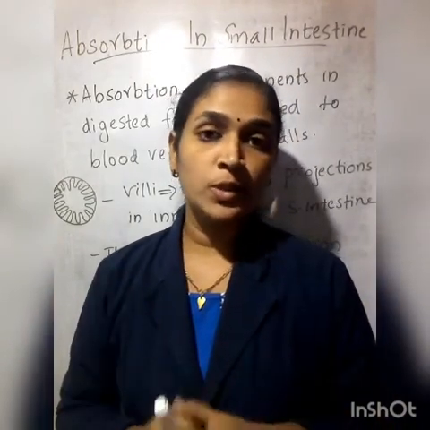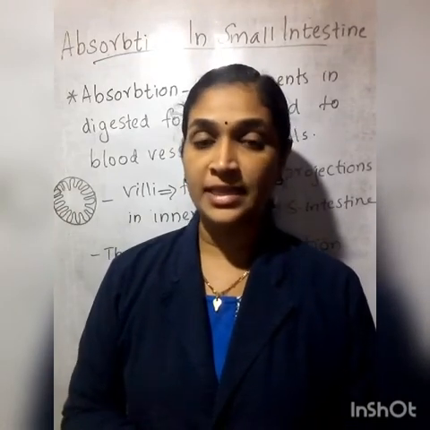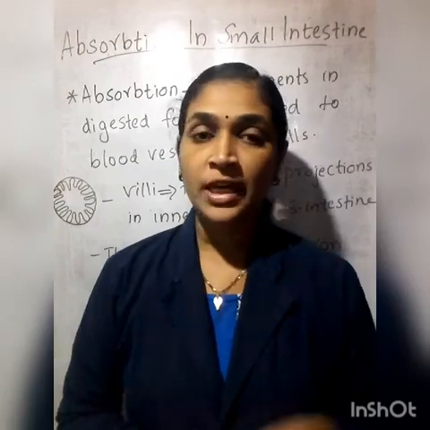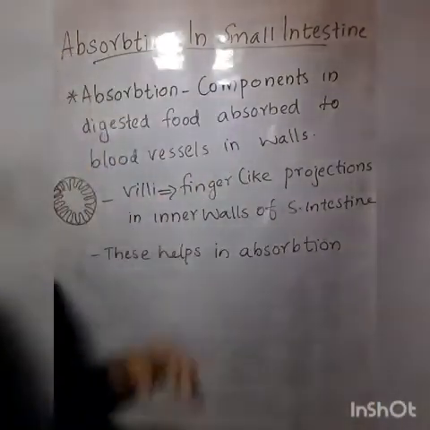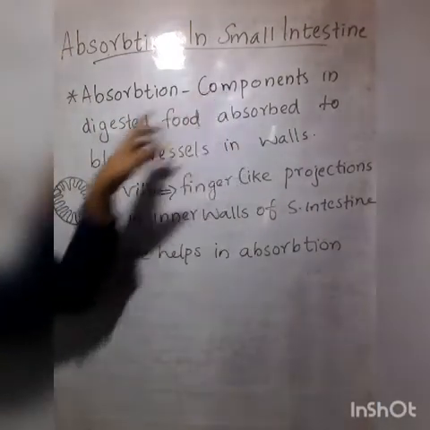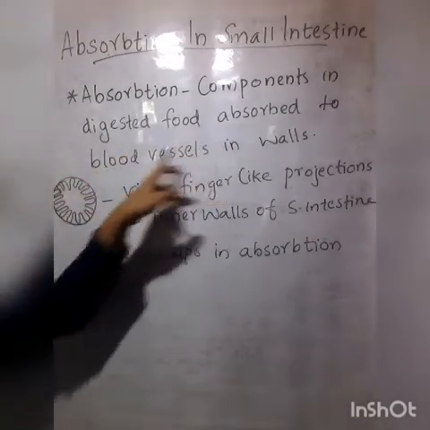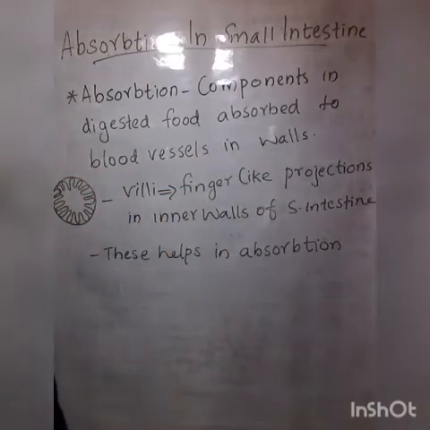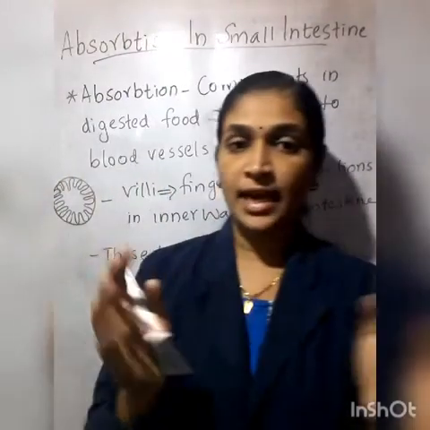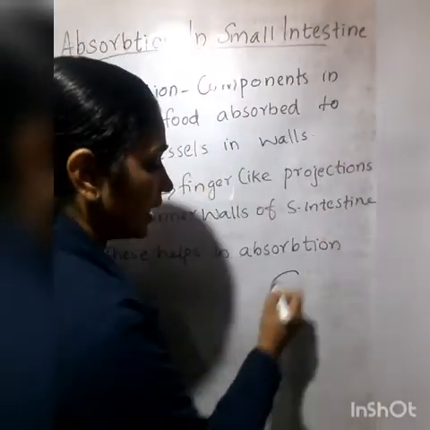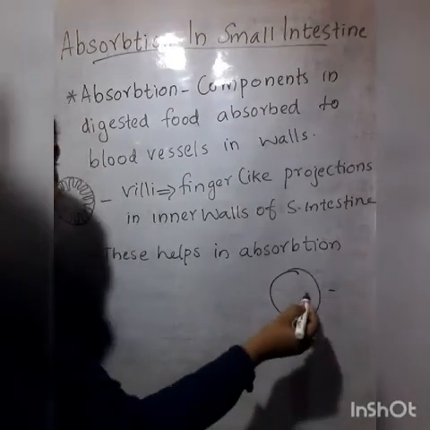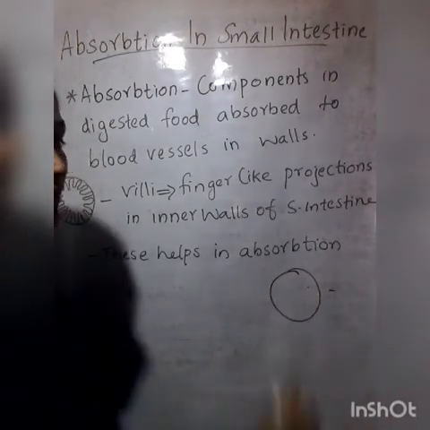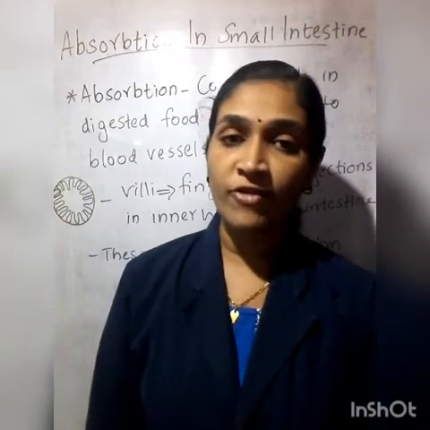There is one more process happening inside the small intestine, that is absorption. Do you know what absorption is? Absorption means the components of digested food are absorbed into the blood vessels in the intestinal walls. The intestine has both an outer wall and an inner wall, and the inner wall is made up of so many blood vessels.